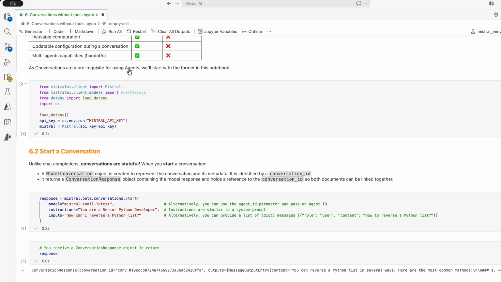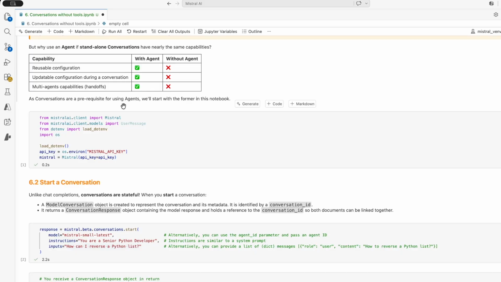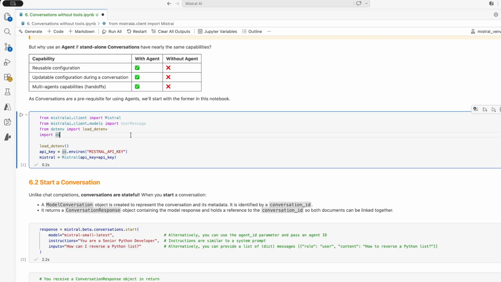In this first video, we will go through all the details regarding conversation, and we will stop just before using them with tools because it's already quite a big topic. In the second video, we can have a look at the conversation with tools, and in the third video, we will have a look at the agents. So let's start a conversation.